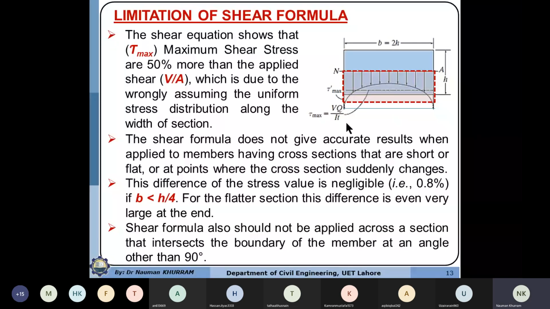The assumption may be correct. So for thin wall sections, if the thickness is very small, instead of representing force acting per unit area, we represent the force acting per unit length. We assume that the force is uniformly distributed across the thickness, and it only varies along the length.